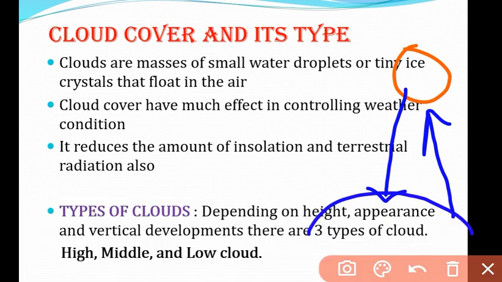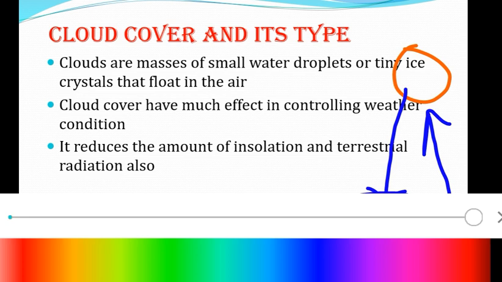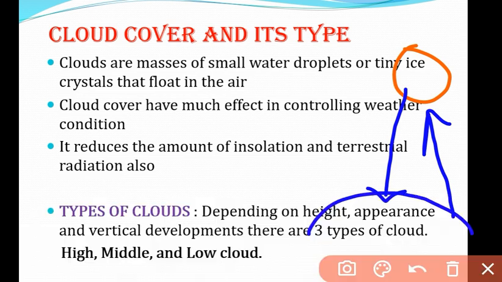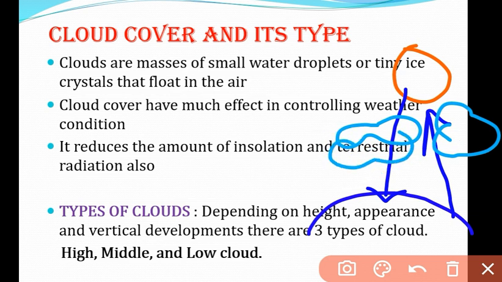If the weather is fair, no problem, but if there is some cloud cover present in the atmosphere, this is the cloud cover, it will absorb the incoming solar radiation here, and on the other hand, the terrestrial radiation that is coming back will also be absorbed by the cloud cover. That is why it reduces the amount of insolation. So the total insolation will be absorbed.